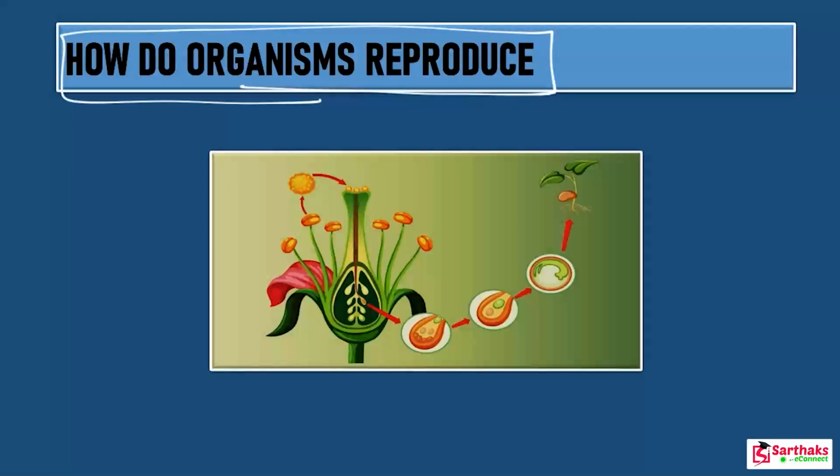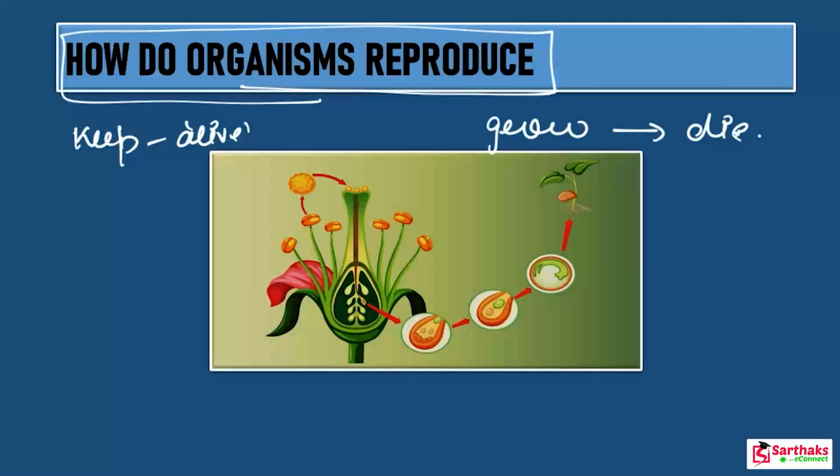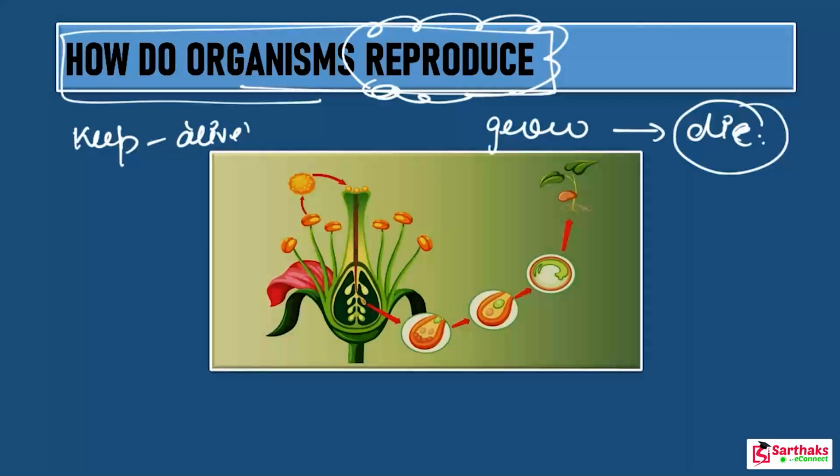In the previous chapter, we studied those life processes which help an organism, either a plant or an animal, to keep them alive. Now all living organisms grow with time and ultimately they die. So how are new organisms produced in place of those who die? This is with the help of the process of reproduction. Reproduction plays an important role in maintaining the continuity of life on the earth.